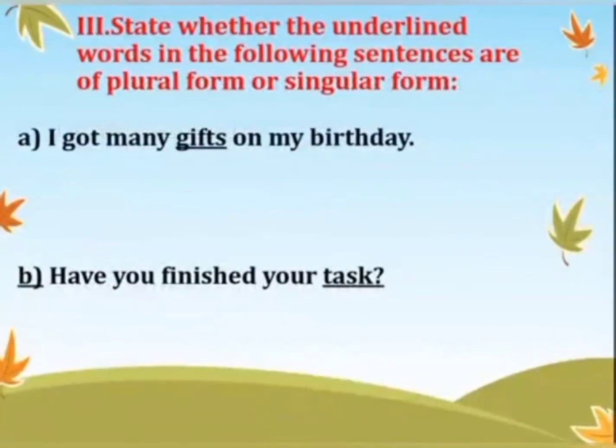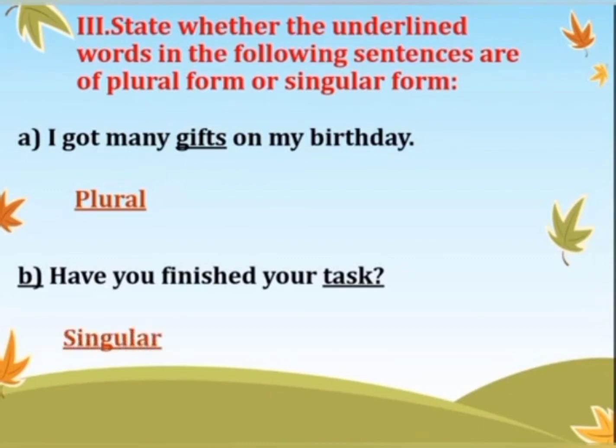Let's move ahead. Question number 3. State whether the underlined words in the following sentences are of plural form or singular form. So, let's see. A part. I got many gifts on my birthday. We can see S there. So, it will be a plural noun. Right? Let's move ahead. B part. Have you finished your task?